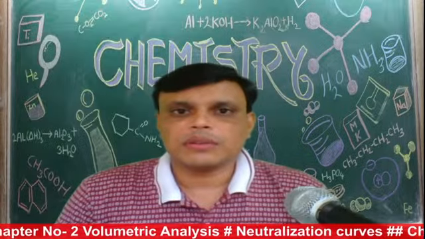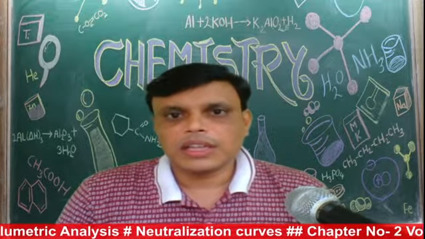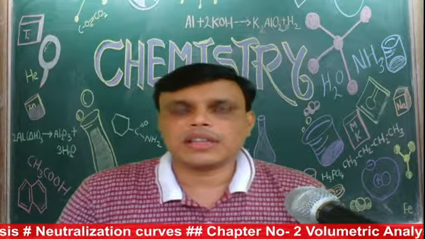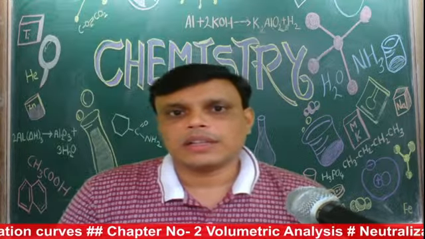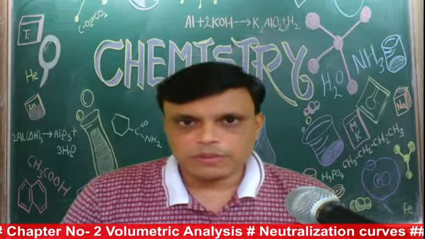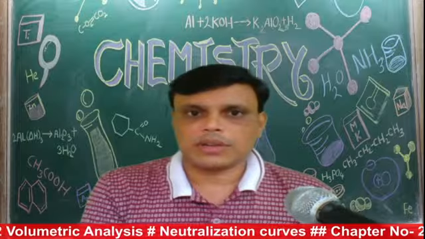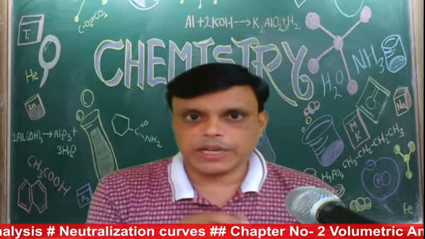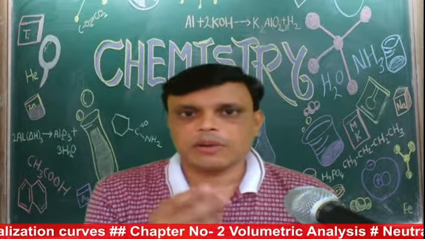In the last lecture, we have seen theory of indicator. Why the particular indicator shows color change. So it depends upon which form of indicator. For example, acidic form is there, that is called a molecular form, and in basic form, what happens? The H plus ions will go out and it will give you ionized form in basic medium. So this acid form and base form will have a different color.